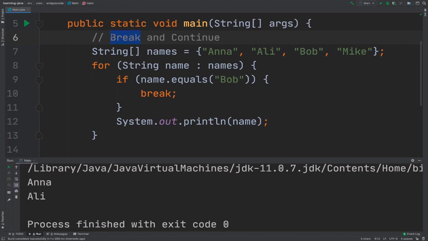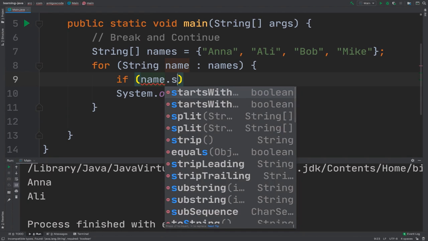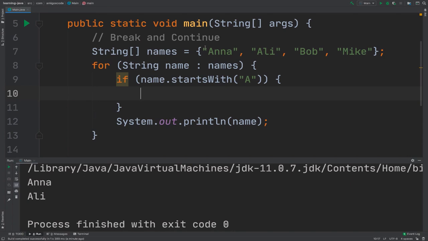So break simply breaks out of any loop. Now the continue keyword is as follows. Let me say if name.startsWith("A"). Right here you see that we have Anna, Ali, Bob, and Mike.